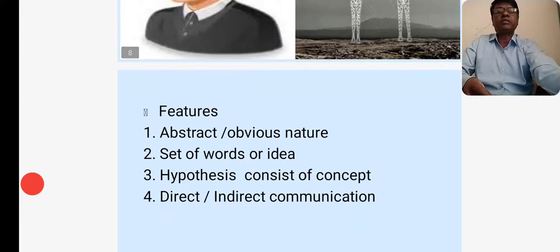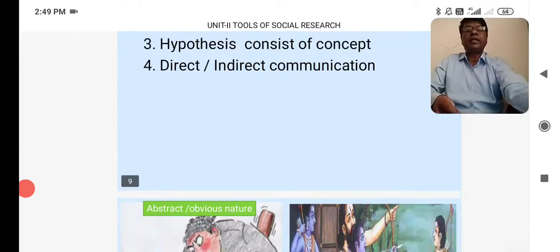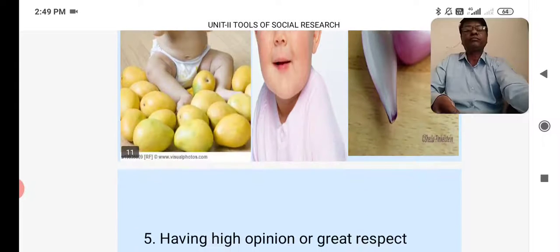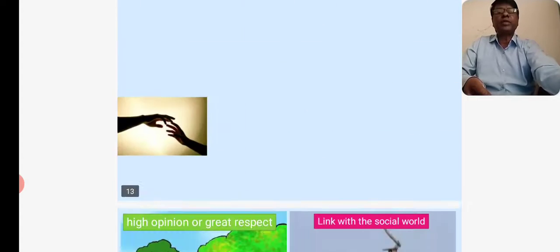Features of concepts. First one, abstract and obvious nature. Second one, set of words or idea. And third one, hypothesis consists of concept and direct and indirect communication. And next one, link with the social world. And next one, person's involvement with the social group. And last one, shared experience.